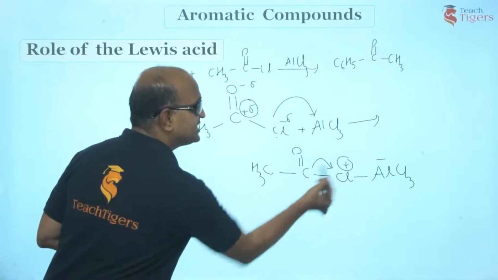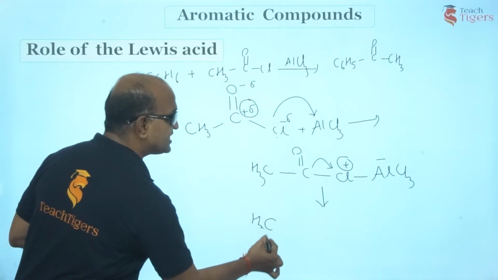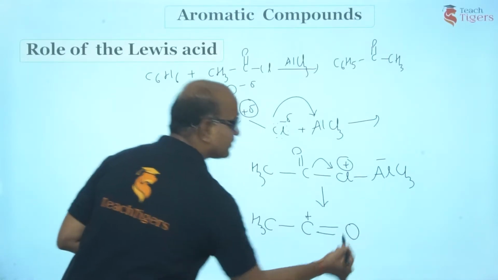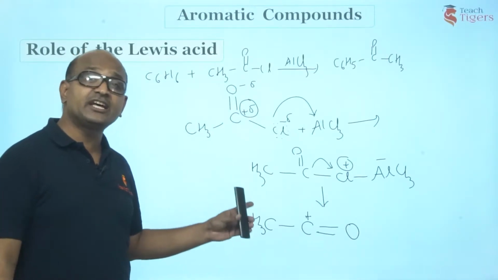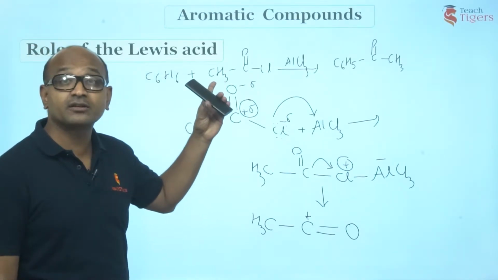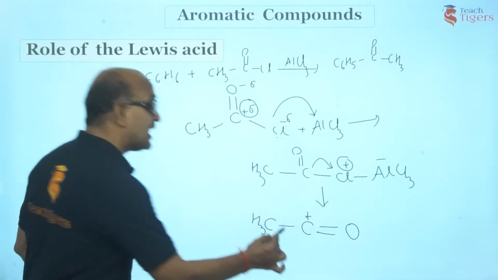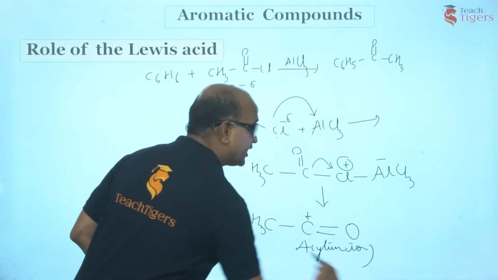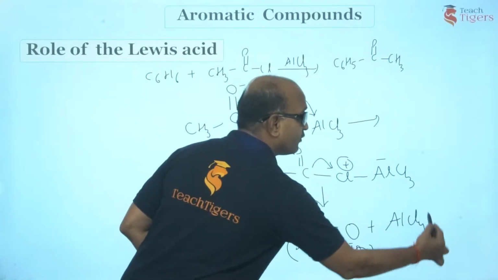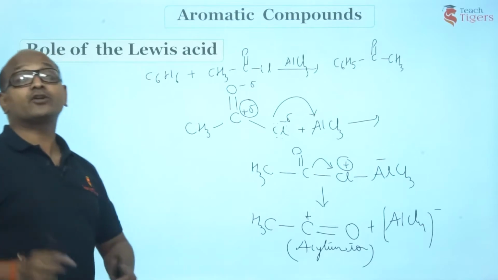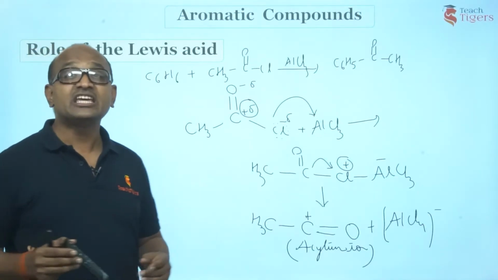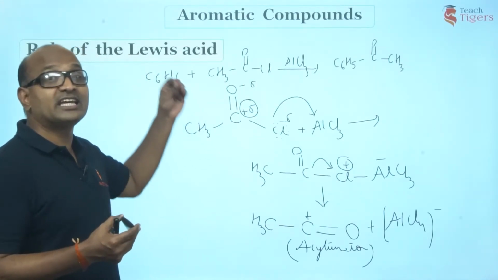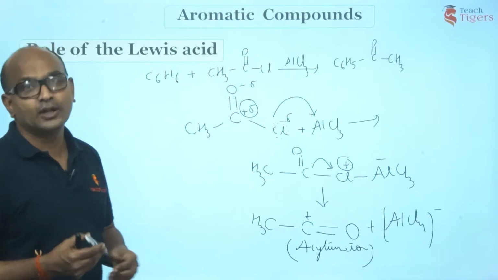When carbon donates the electron, you are going to get CH3, carbon will get a positive charge, double bond O. So guys, this is the intermediate in case of the acylation, and we call this cation acylium ion. So this is the electrophile and you would be getting AlCl4 minus, of course. So the electrophile in acylation reaction is the acylium ion, right? Now that is formed when the acid chloride is treated with the Lewis acid.